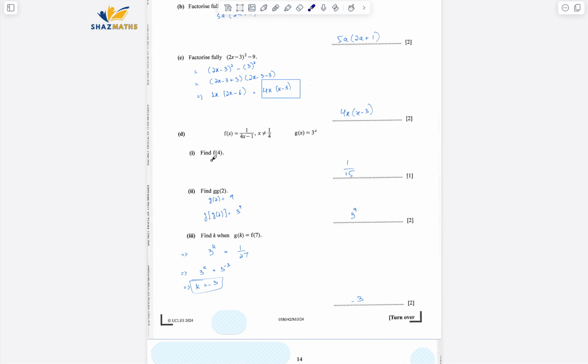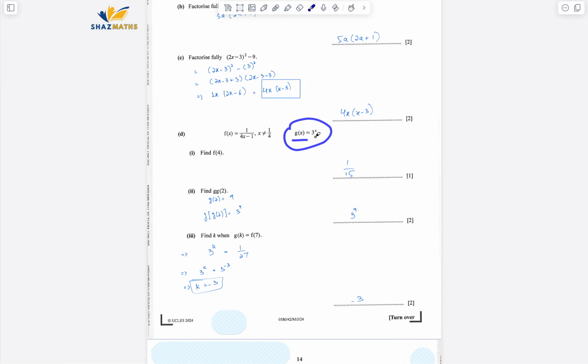And the part D, so we have functions, so we have to find f of 4. I just replaced x by 4, so it's going to be 1 over 15. Similarly, g of 2. First I calculated g of 2, that would be 1 over 7. Hold on. Sorry, my bad. It's f of x. I was confused about what I'd done.